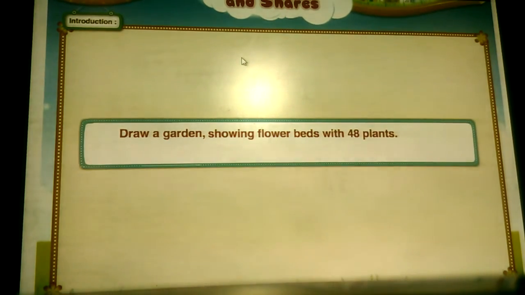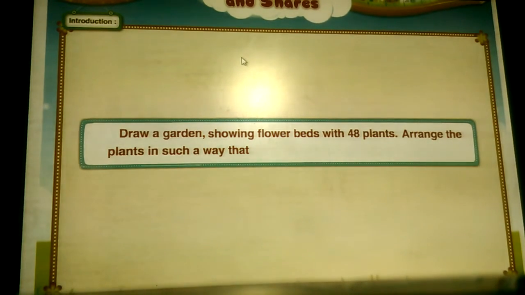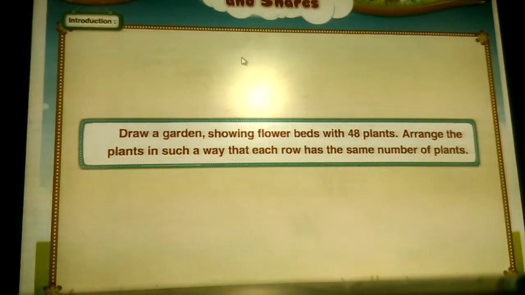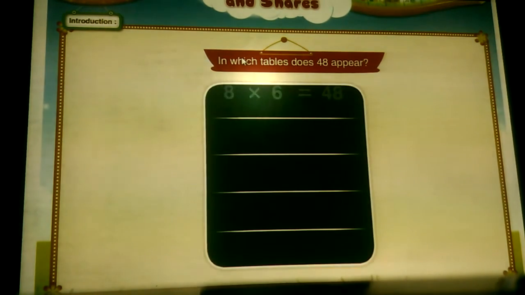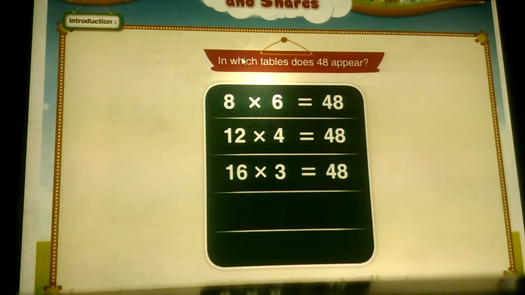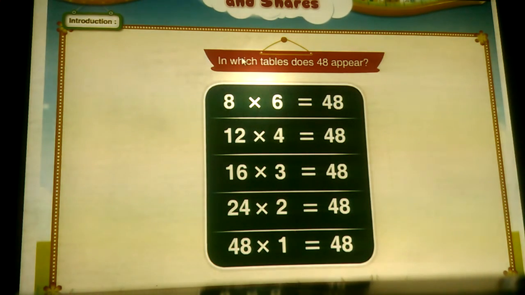Draw a garden showing flower beds with 48 plants. Arrange the plants in such a way that each row has the same number of plants. Come on, let's see how to arrange these plants. First, we will check in which tables 48 appears. 48 is equal to 8 into 6, 12 into 4, 16 into 3, 24 into 2, 48 into 1. Now we will arrange the plants as per the table.